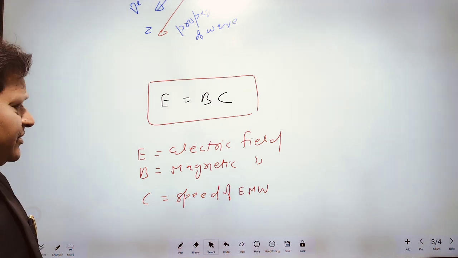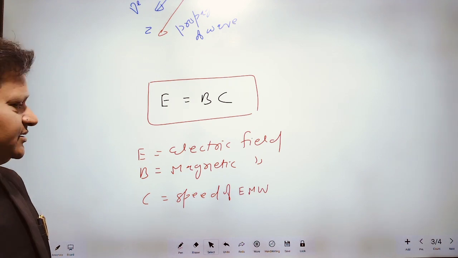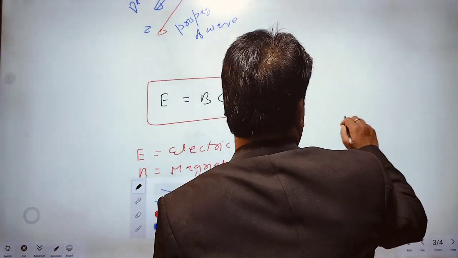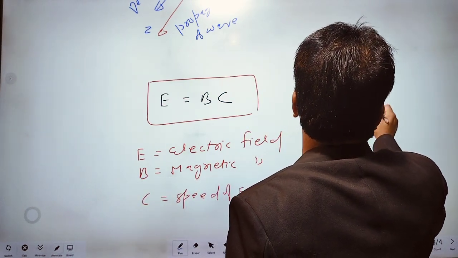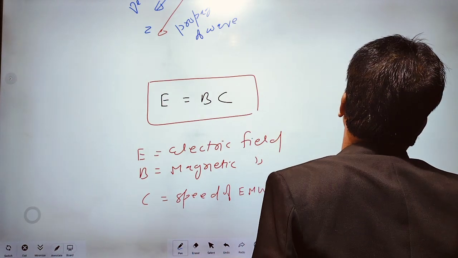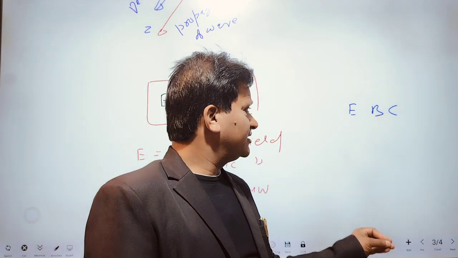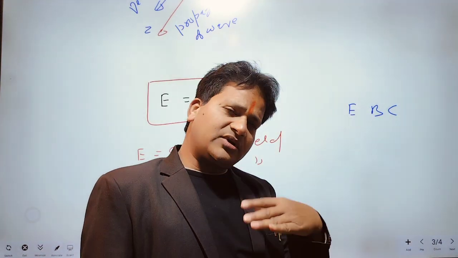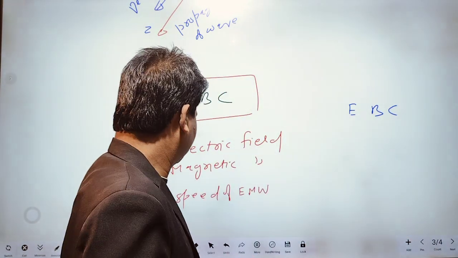You can remember this formula by this trick: EBC.